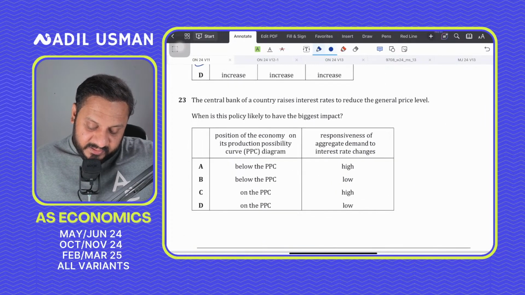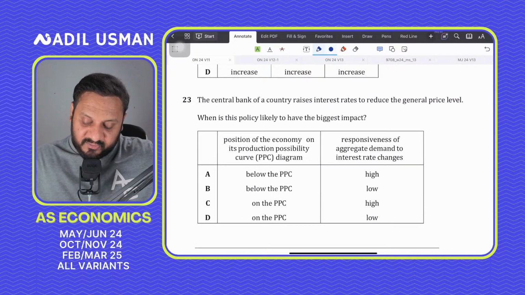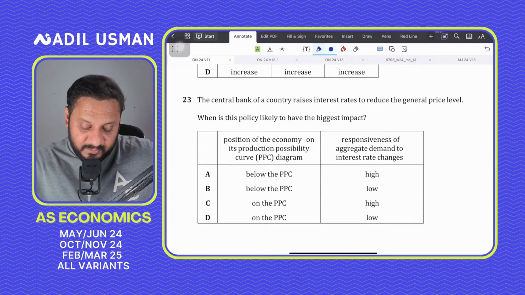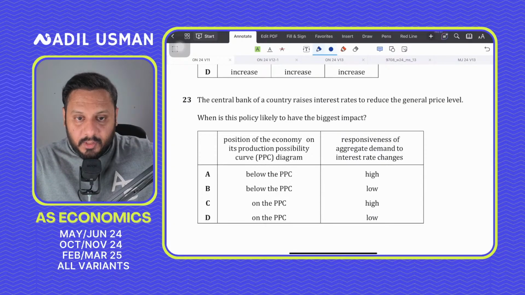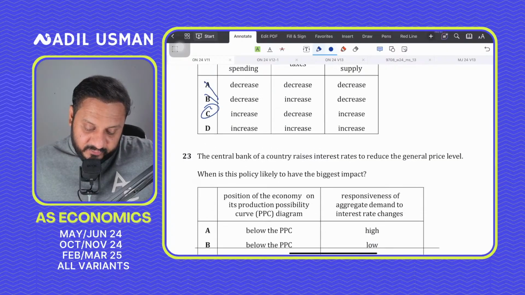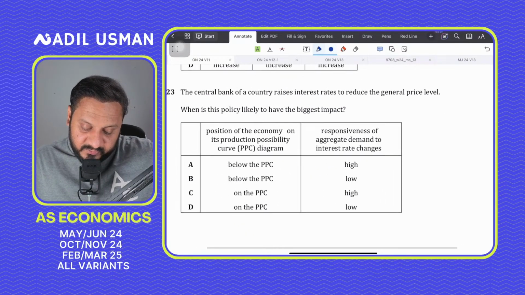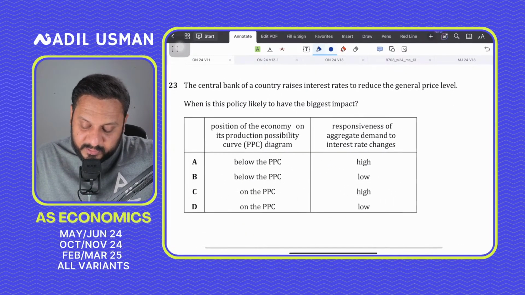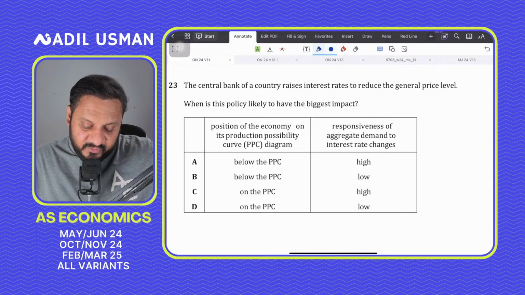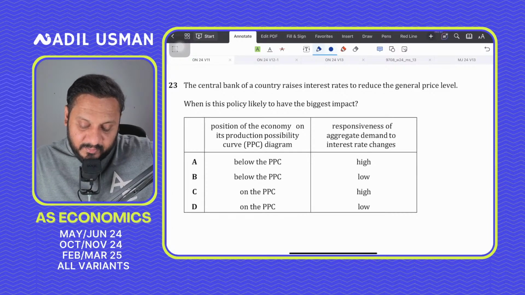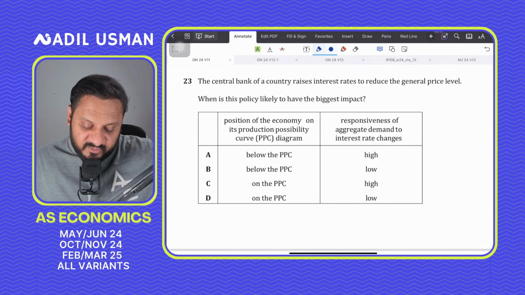Question number 23 says the central bank of a country raises interest rates to reduce the price level. When is this policy likely to have the biggest impact? Yes, 23. The correct answer should be C for Charlie, because if the central bank raises interest rates to reduce the price level, when is this policy likely to have the biggest impact? Which means that,